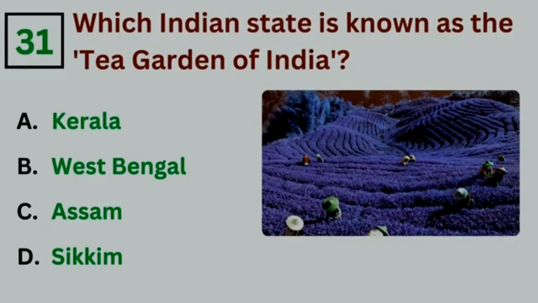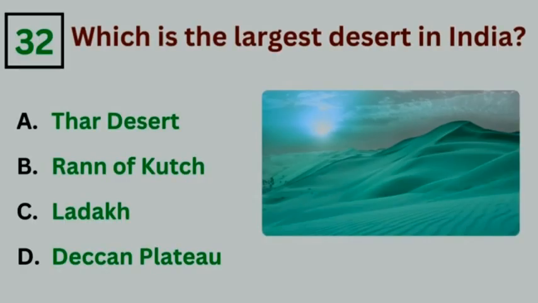Which Indian state is known as the Tea Garden of India? Answer option C, Assam. Which is the largest desert in India? Answer option A, Thar Desert.